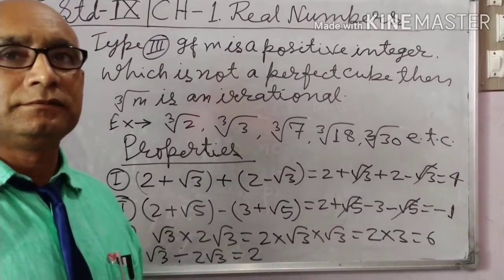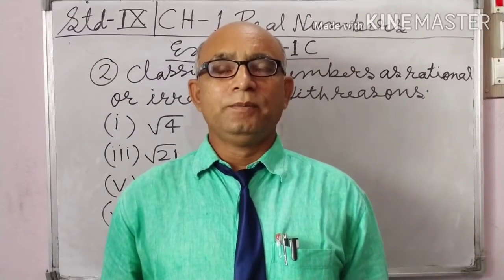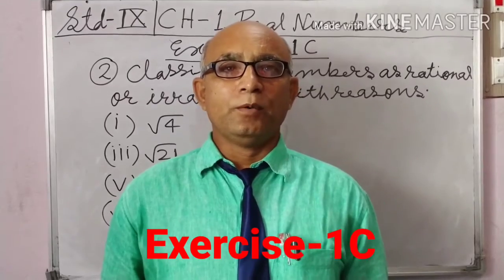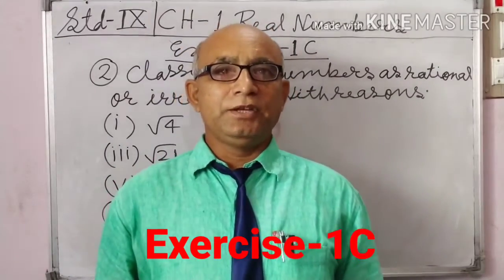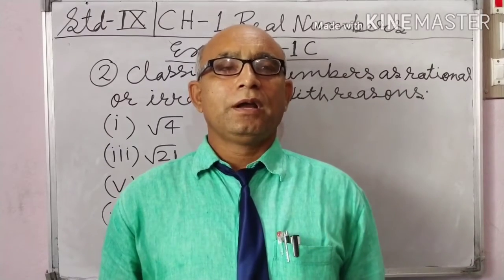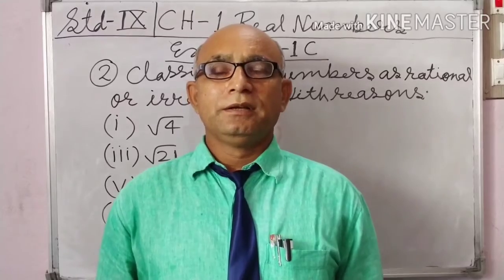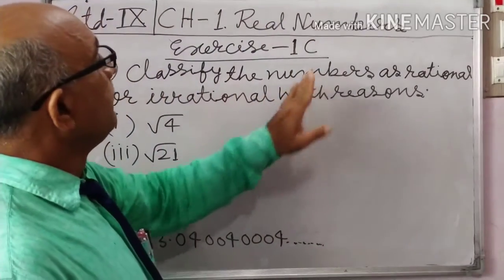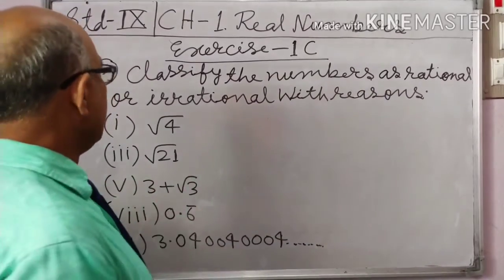Write it. Students, now I shall solve exercise 1C. Question number 1: classify the numbers as rational or irrational with reasons.